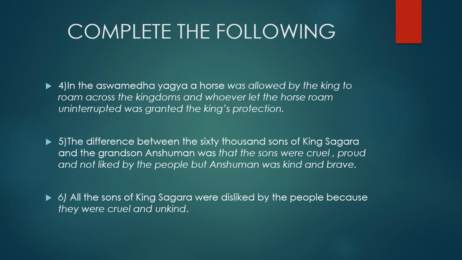That is, the horse is freed and the horse can go anywhere, in the kingdom or maybe in the neighboring kingdoms, and a few soldiers follow this horse, and if the horse is allowed to roam and then go to some other place without interruption, then the king protects that kingdom and the kingdom comes under the king.